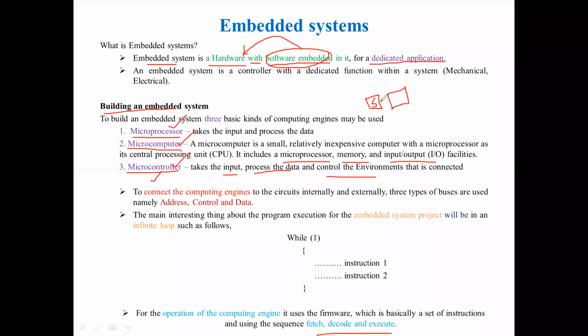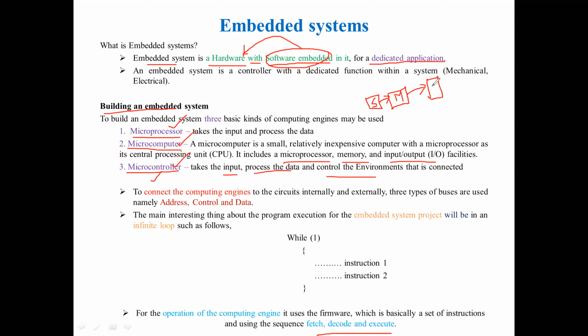Once the sensor sends some input from a physical quantity, be it temperature or smoke, the sensor gives input to the microcontroller, and then the microcontroller will automatically give certain output, right?